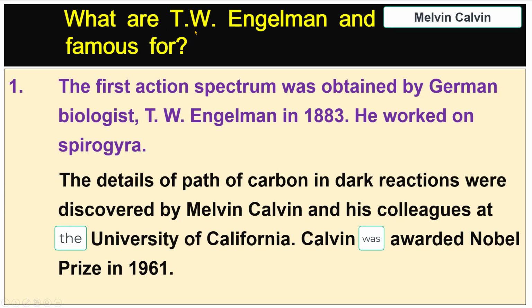What are T.W. Engelmann and Melvin Calvin famous for? The first action spectrum was obtained by German biologist T.W. Engelmann in 1883. He worked on Spirogyra. The details of the path of carbon in dark reactions were discovered by Melvin Calvin and his colleagues at the University of California. Calvin was awarded the Nobel Prize in 1961.